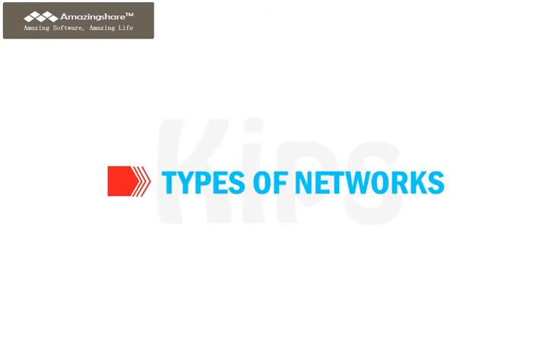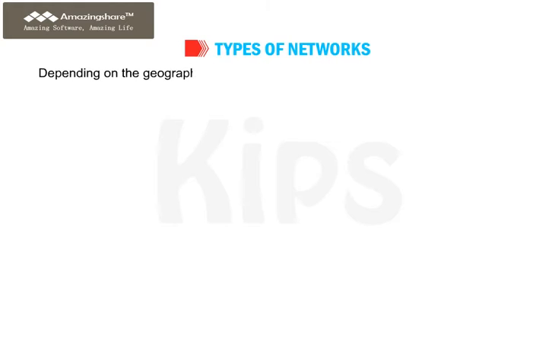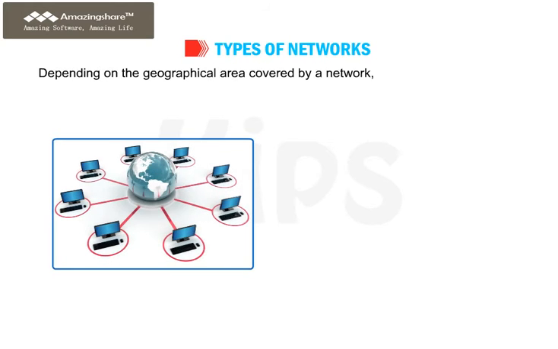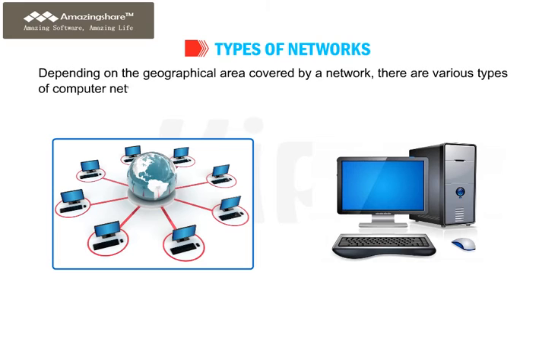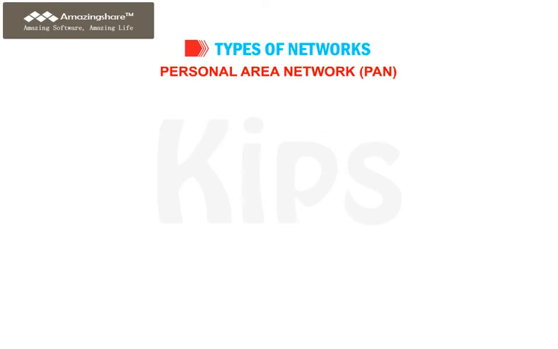Let me tell you about the types of networks. Depending on the geographical area covered by a network, there are various types of computer networks used worldwide, which are as follows. Personal Area Network, PAN.